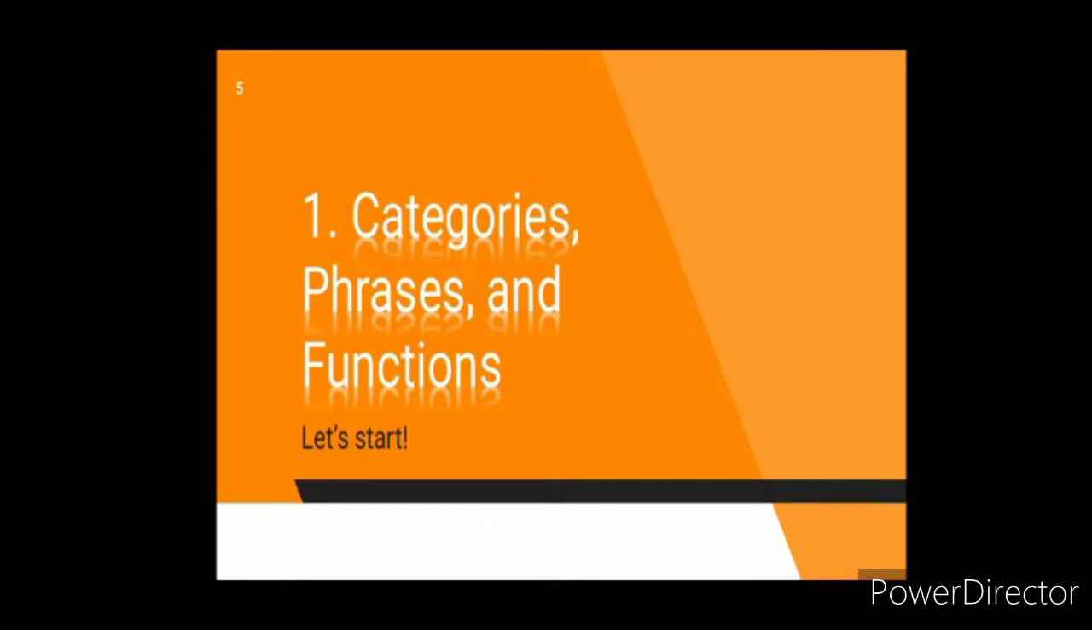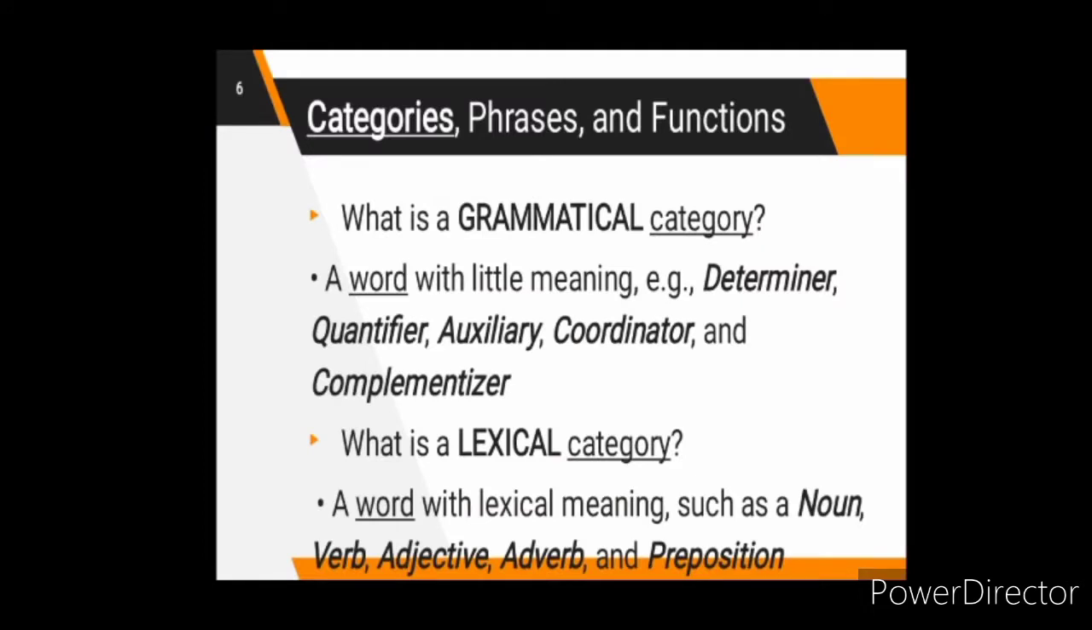The first topic is categories, phrases, and functions. Let's start! What is a grammatical category? It is a word with little meaning which includes determiner, quantifier, auxiliary, coordinator, and complementizer. The various kinds of grammatical categories include the following: number, definiteness, tense, and aspect, case, person, gender, and mood.